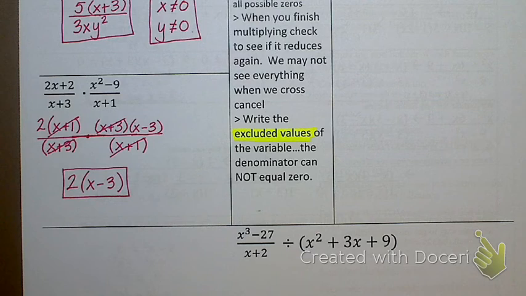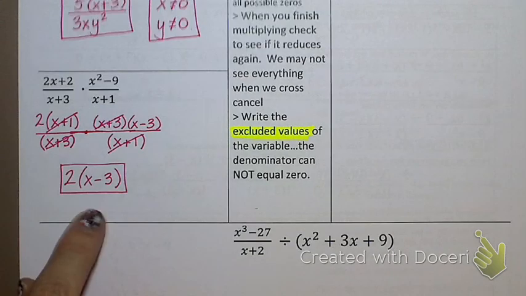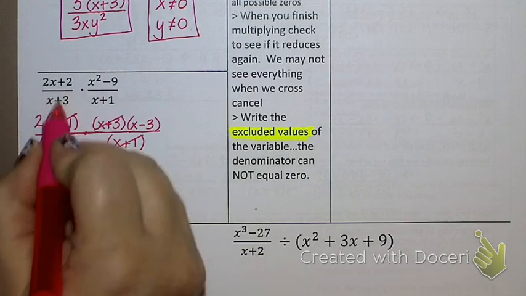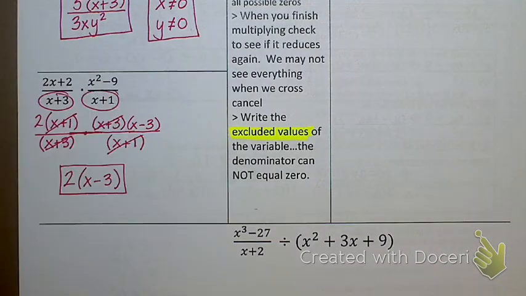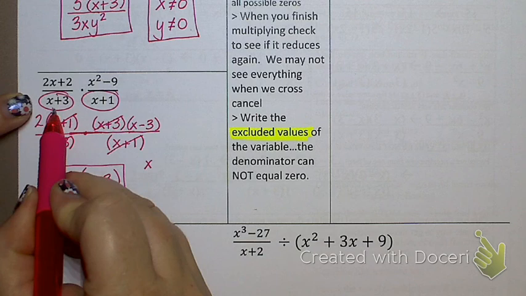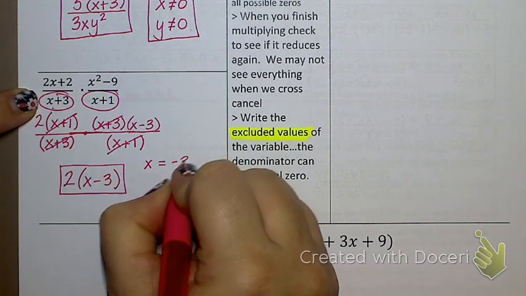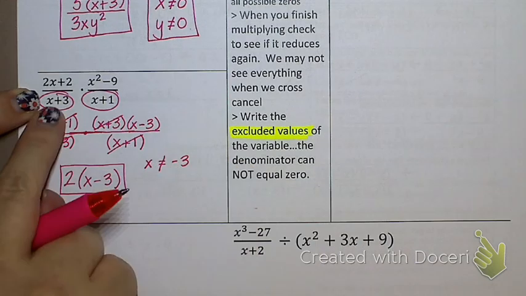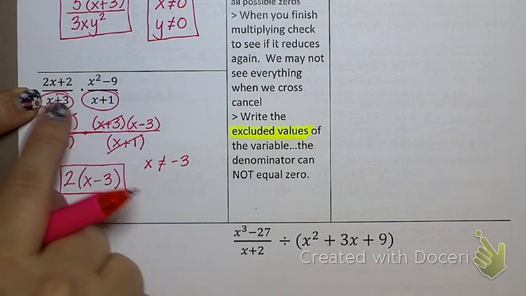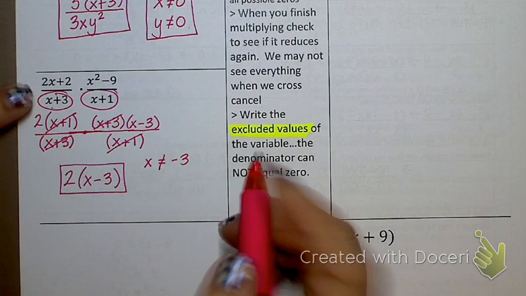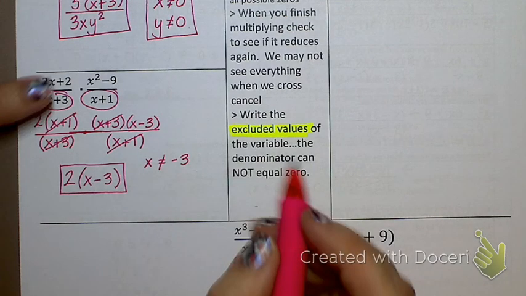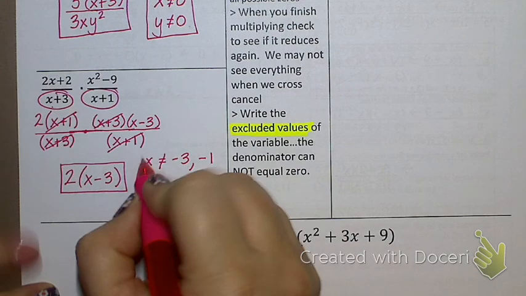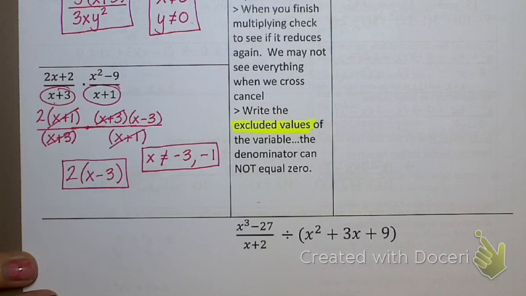Now, let's talk excluded values. There's no denominator, is there? So technically, there's no excluded values here, but there were denominators up there. I have to take those into account also. So, what value of x would have made this equal 0? Negative 3. That's my first excluded value, because if x was negative 3, I would have something over 0, and I can't have that as a part of my problem. What would my other excluded value have been? Negative 1, because I can't have that denominator equaling 0 either. Okay, so those are my excluded values.